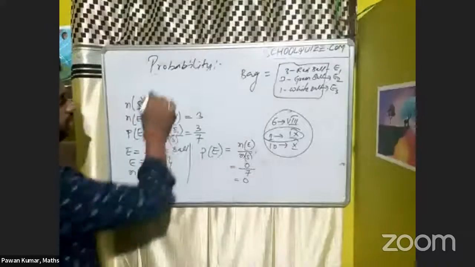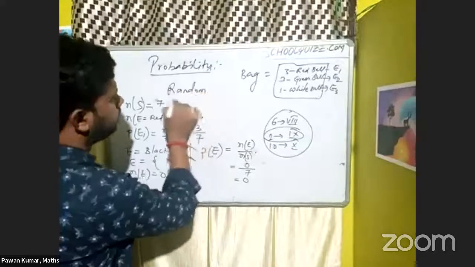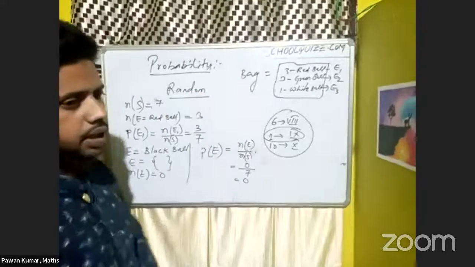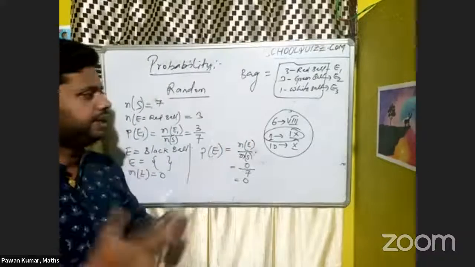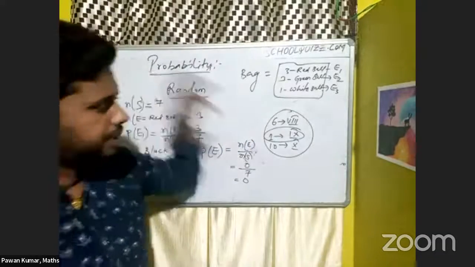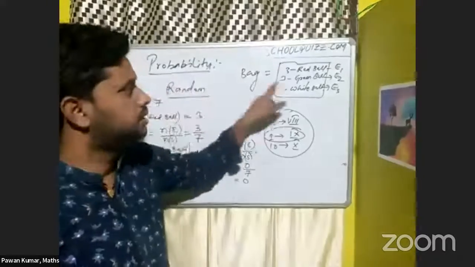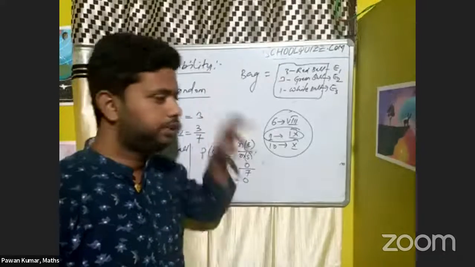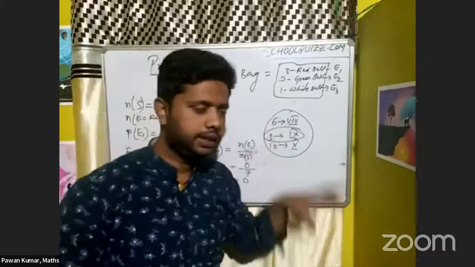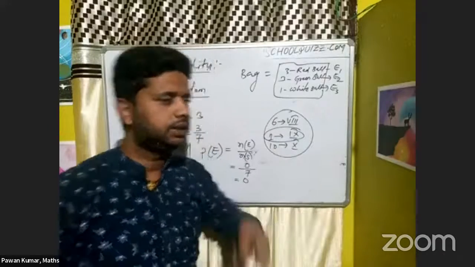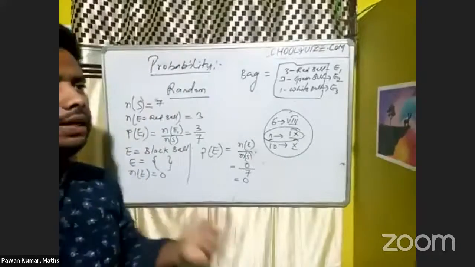So basically, this thing we can call a random event. A random event means we can't say that if I put my hand in that bag, I will definitely get a green ball. I can't say that. So randomly I'm picking things without seeing inside the bag. That is a random picking, a random event. Whatever I'm performing, I'm performing randomly.